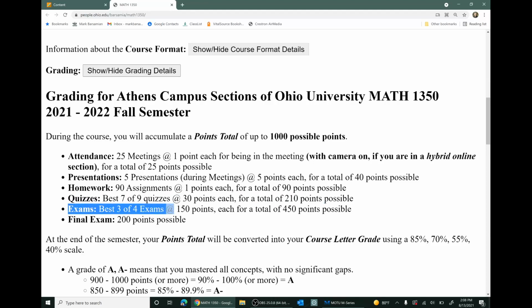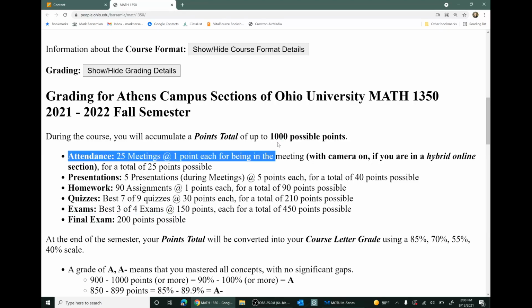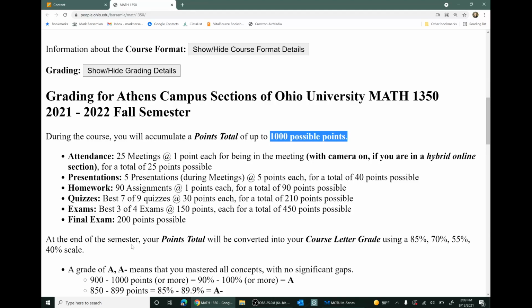You'll take exams. I'll keep 3 of your 4 exam scores. I'll keep your best 3 scores. The exams are 150 points each, so that's 450 points possible. And then you'll take the final exam, and it's got 200 points possible. So that's a total of up to 1,000 possible points that you'll have at the end of the semester.